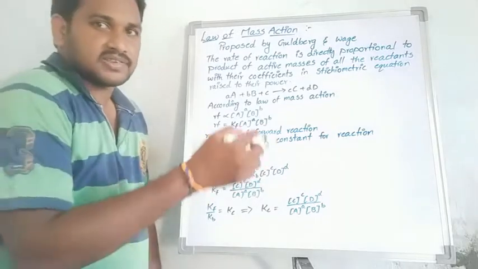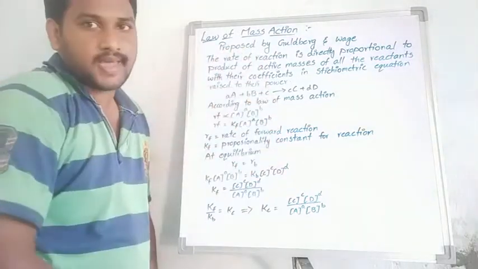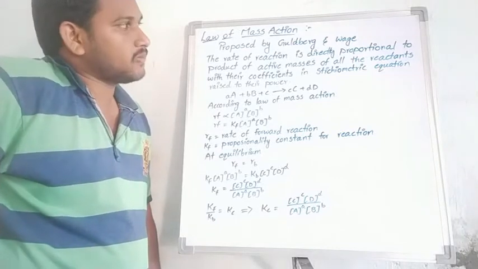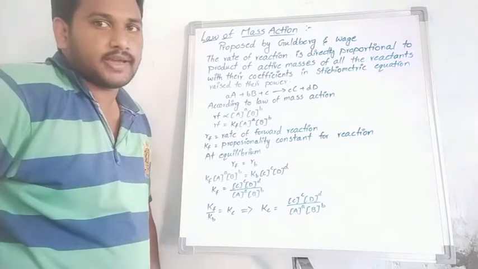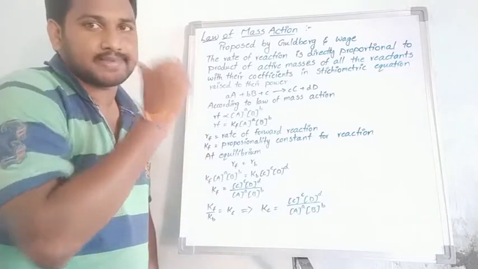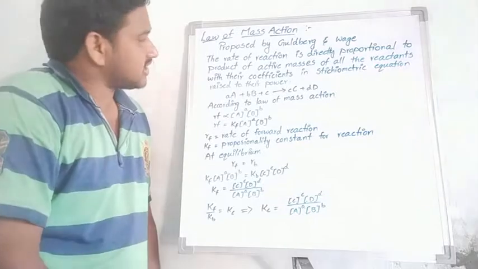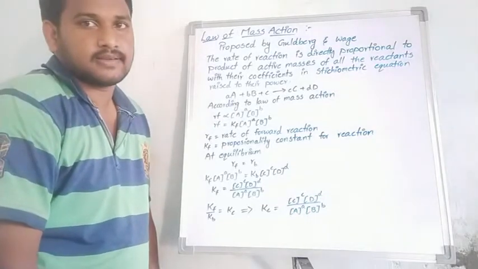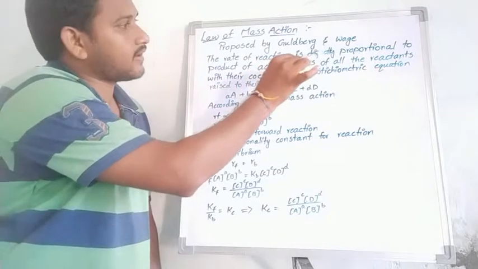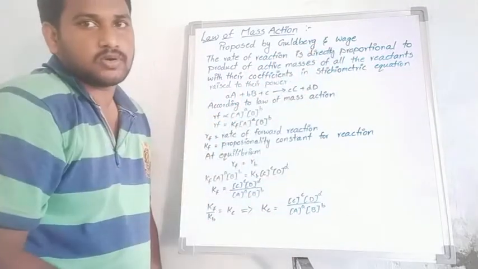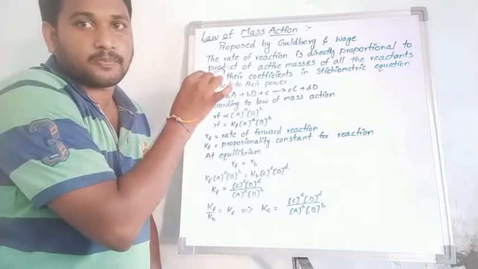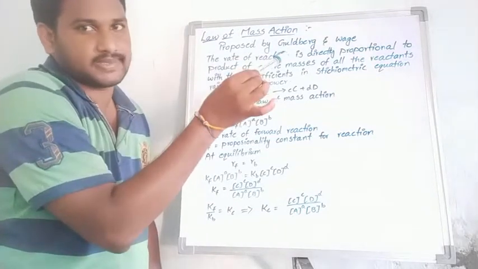Okay, next one, students, law of mass action. First, it was proposed by Goldberg and Waage. What is the statement of the law of mass action? At constant temperature, the rate of reaction is directly proportional to the product of active masses.